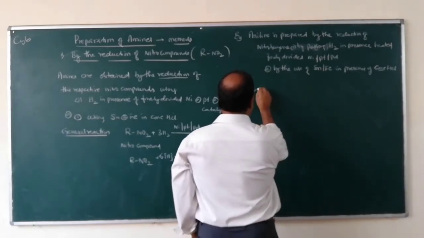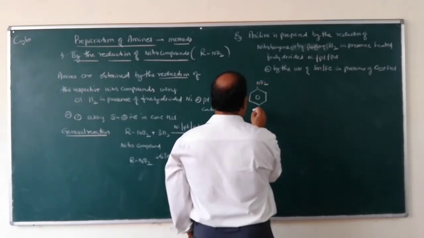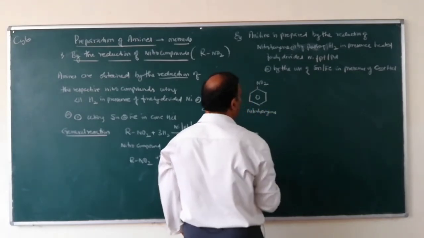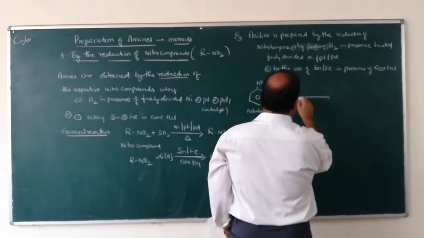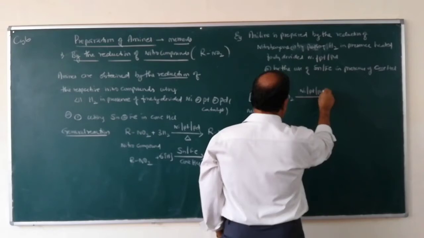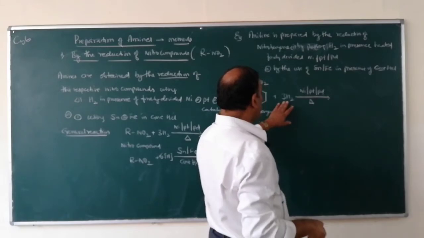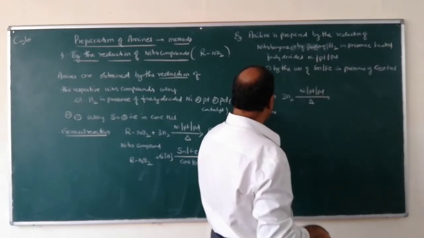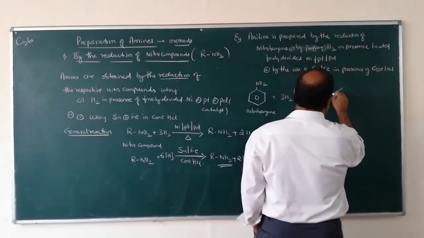So what is nitrobenzene? This is nitrobenzene, with the NO2 group. When reduced with 3H2, by passing hydrogen in presence of nickel or platinum or palladium, that is, when hydrogen is passed into boiling nitrobenzene in presence of finely divided nickel, platinum or palladium, you will get aniline.